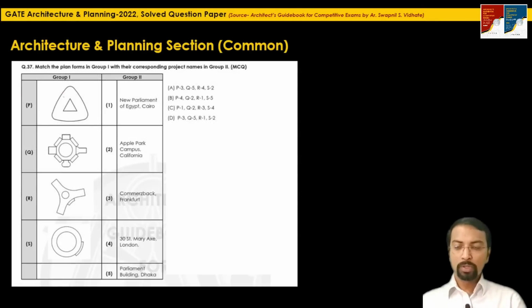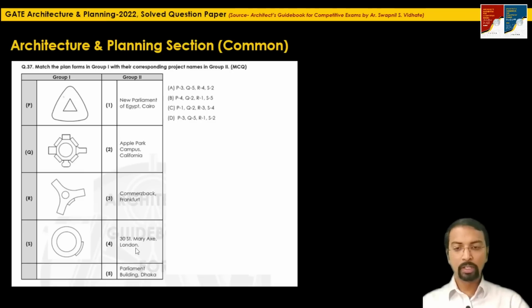The next question, question 37, is: match the plan forms in group 1 with their corresponding project names in group 2. They have mentioned the plan forms in group 1 and the project names in group 2. We have to match the suitable pair. What is given in group 2? New Parliament of Egypt, Apple Park Campus, California, Commerzbank, Frankfurt, 30 St. Mary Axe, London.